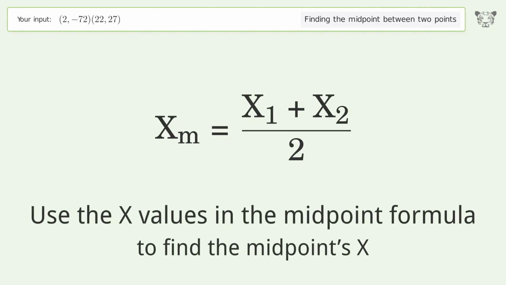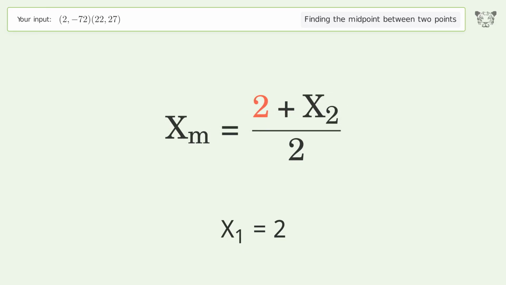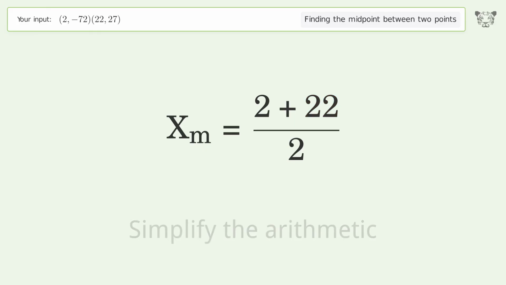Use the x values in the midpoint formula to find the midpoint's x. x1 equals 2. x2 equals 22. Simplify the arithmetic.